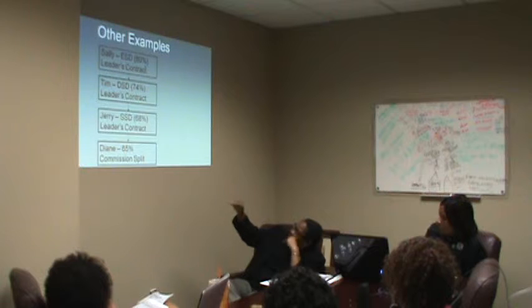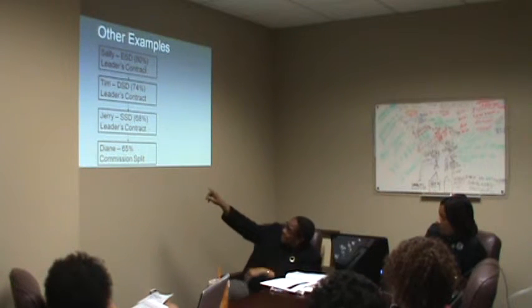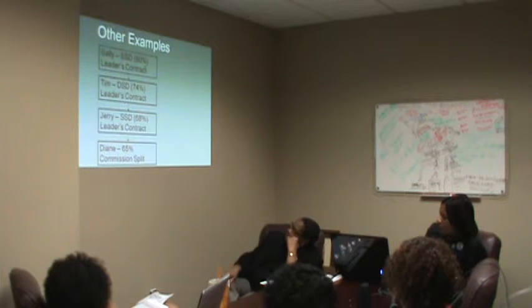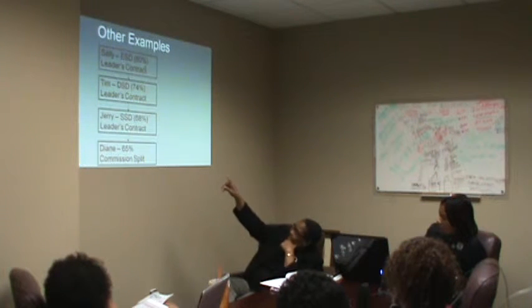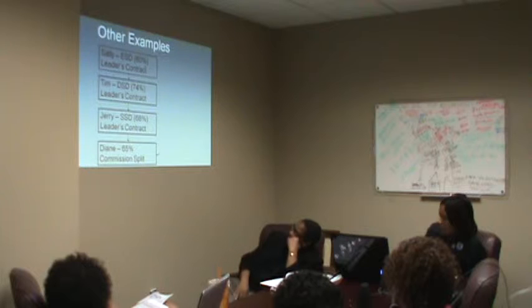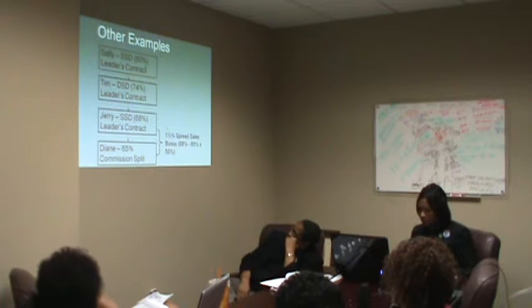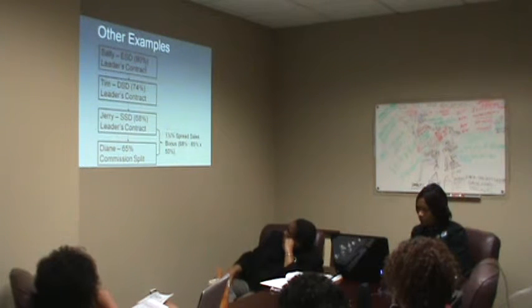Here's another example. Everything is distributed as you go up the hierarchy. Sally is at 80%, Tim is at 74%, Jerry's leader's contract is 68%, and Diane, who closed the transaction, has a 65% commission split. So, first of all, there's a 1.5% spread sales bonus for Jerry, because the spread between his leader's contract and Diane's commission split is 3%, half of that is 1.5%.